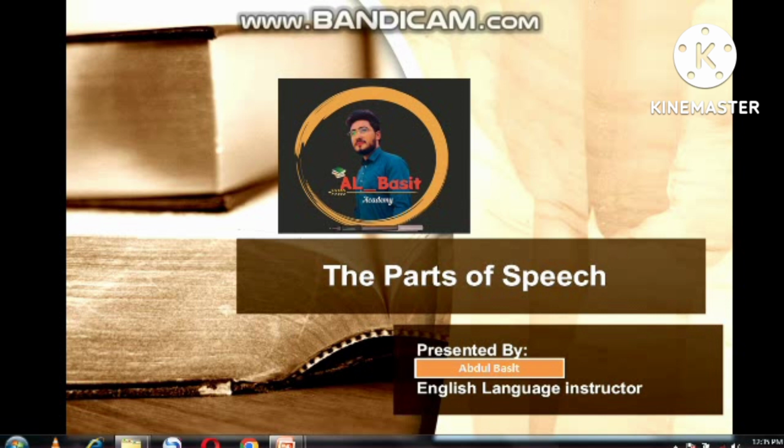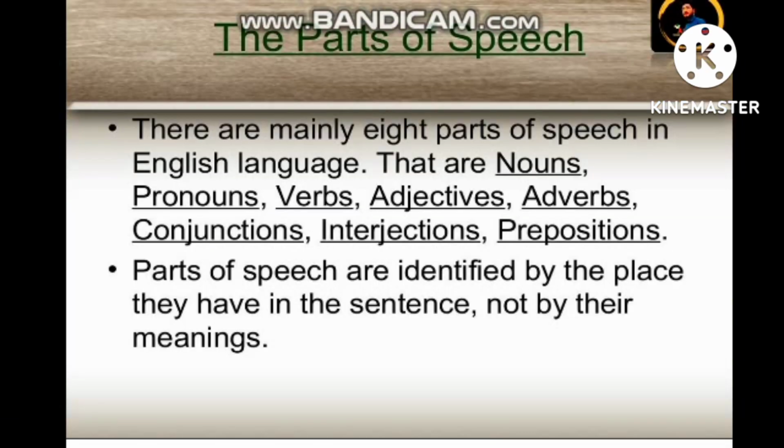Dear students, today's lesson is on the parts of speech. There are mainly 8 parts of speech in the English language. They are nouns, pronouns, verbs, adjectives, adverbs, conjunctions, interjections, and prepositions. Parts of speech are identified by the place they have in the sentence, not by their meaning.